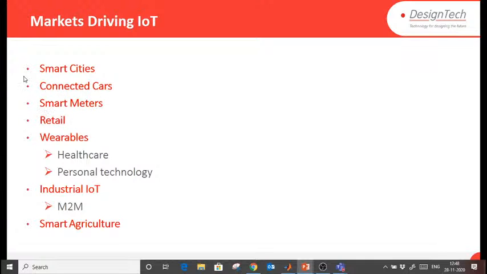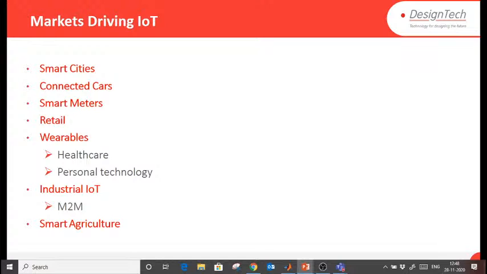Connected cars, smart meters. If you have a smart power meter at your home, then every day your meter reading will go to the meter vendor company. A meter man will not come to your home to measure the readings; automatically it will go and they will send you a bill. So one job is gone, the meter man who was coming to read the meter data, but one job is introduced, that is IoT engineer.